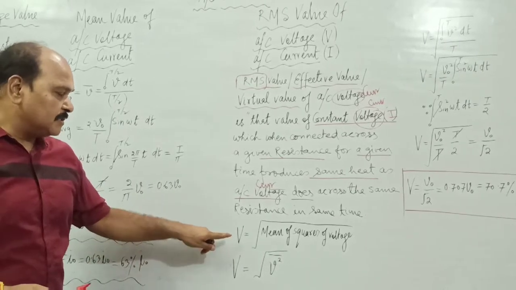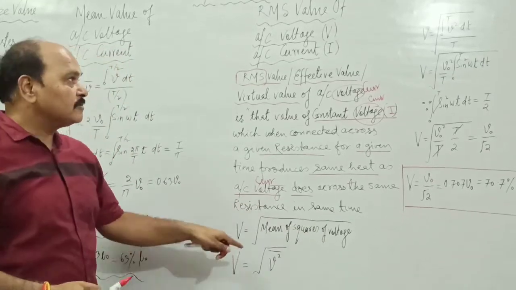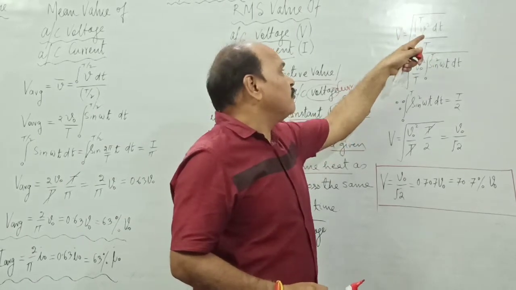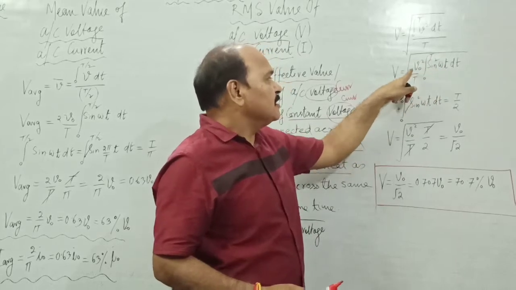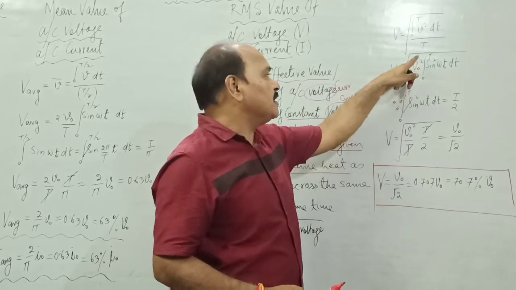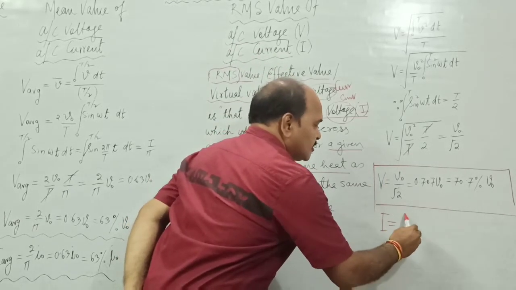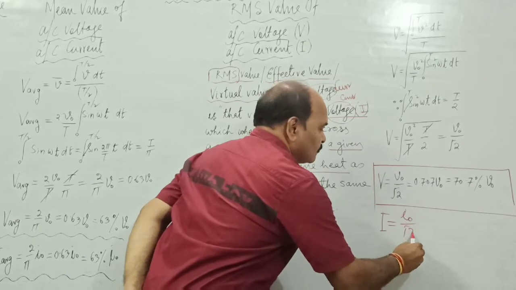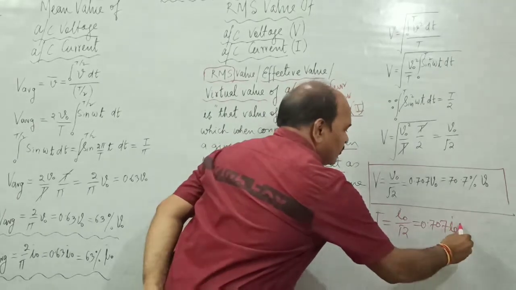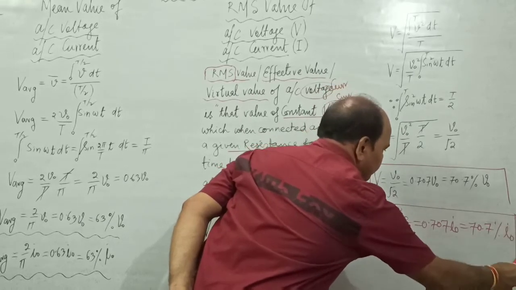So what is I RMS? This I RMS is going to be the square root of the mean of the square of current, that is, I square bar. Instead of V square, we write I square, and when we write the value of I as I naught sine omega t, we get the same function. Instead of V naught square, we get I naught square, rest remains the same. Finally, this is the RMS value of current: I naught upon root 2. 1 upon root 2 is 0.707 times I naught, or it is 70.7% of I naught, that is, the peak value.